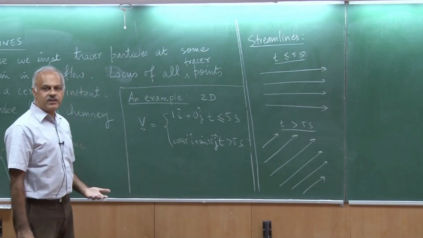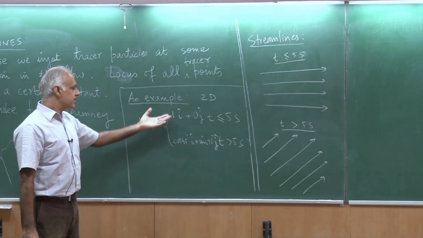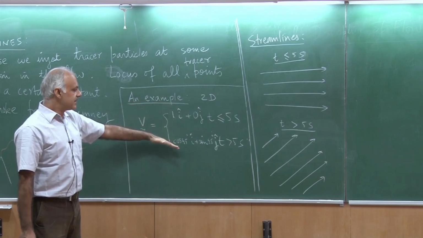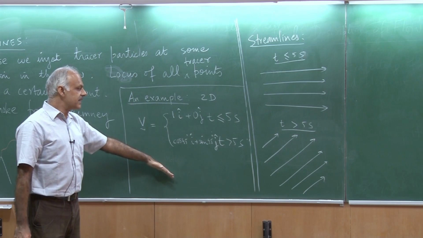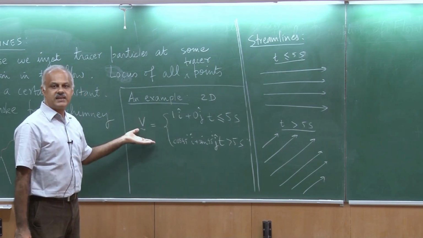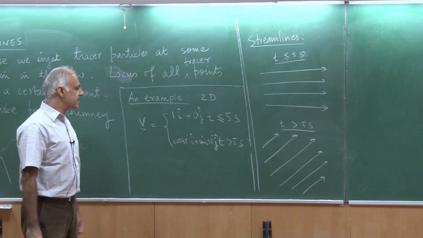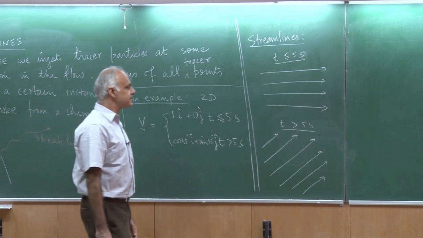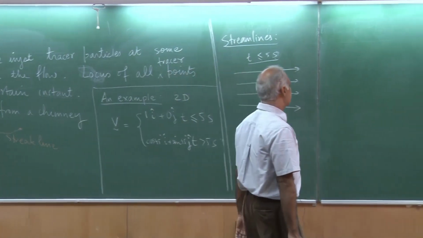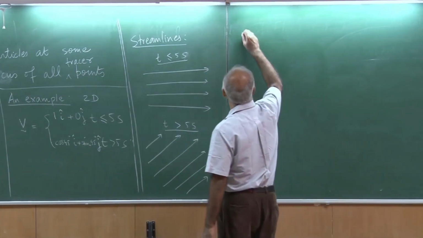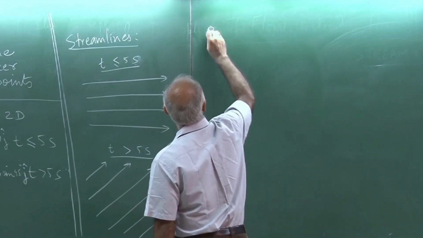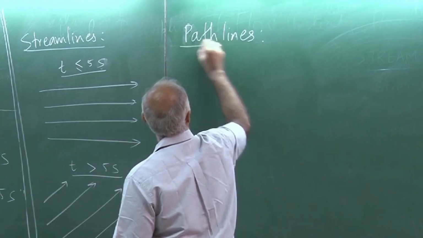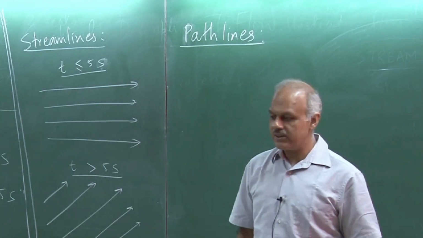Is this an unsteady flow? The answer is yes, because the flow is changing with time. It is steady up to 5 seconds, it is steady beyond 5 seconds, but in between the velocity is changing with time, of course in a very short span of time, and therefore the flow is unsteady. Okay, what about the streak lines and path lines? So, I first want to draw path lines, and then I am going to show you the streak lines.